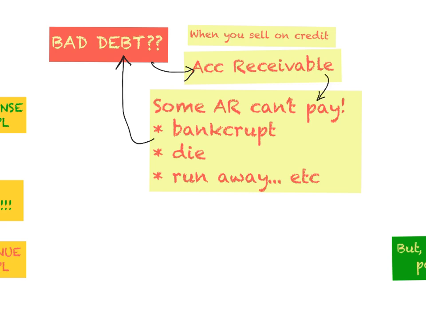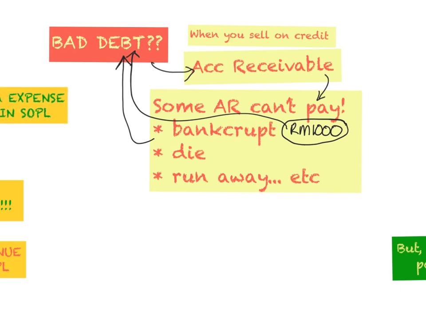Let's say there is one account receivable who cannot pay their debt, and the amount is 1,000. Because you can confirm that you cannot collect this debt anymore, this 1,000 will become our bad debt. So when it is a bad debt, what do we do with it?